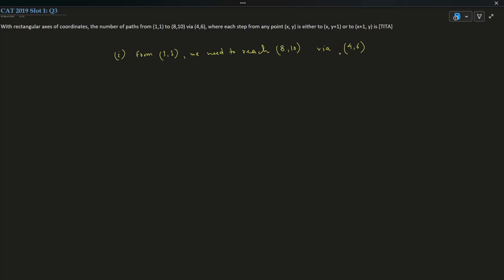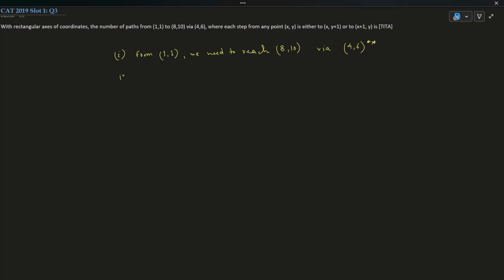That means while traveling from 1 comma 1 to 8 comma 10, we have to ensure that one of the points, which is 4 comma 6, must be traveled. You must travel through this point. This is the mandatory point that you must travel through.